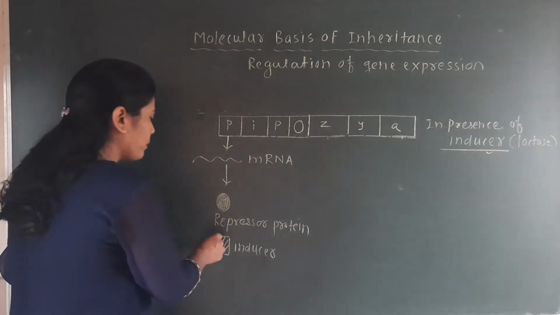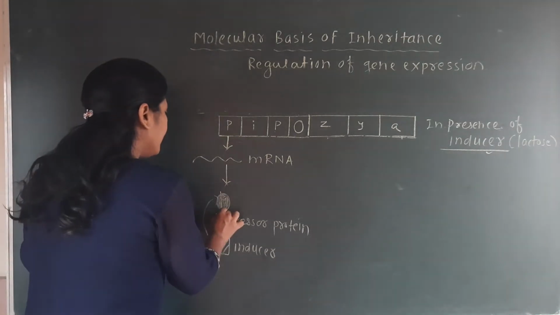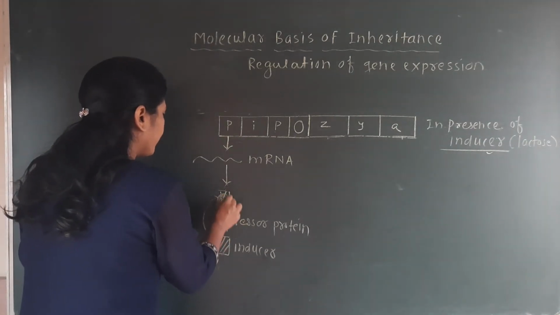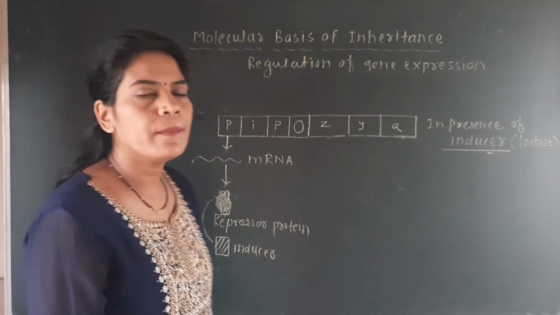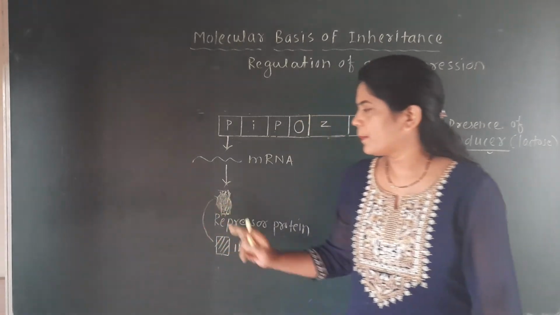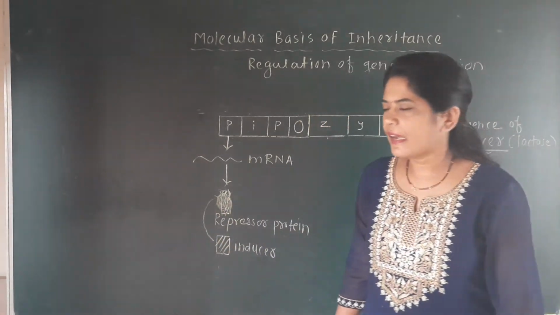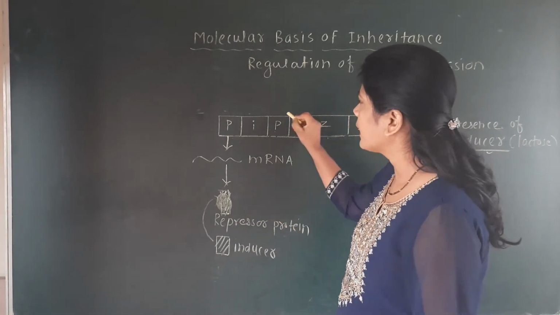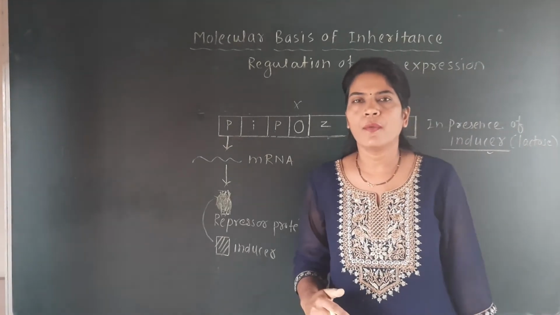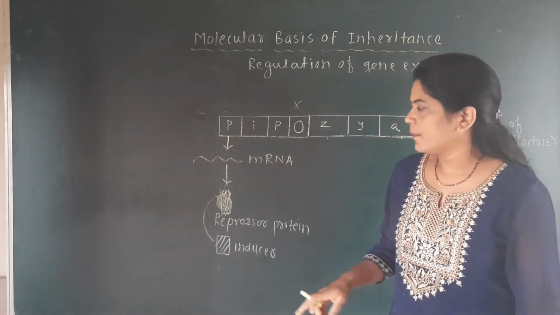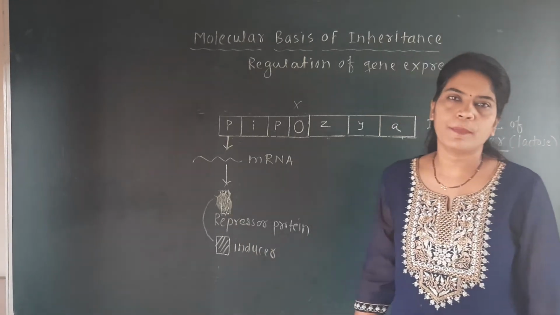This inducer binds to this repressor and inactivates the repressor. The inducer binds to this repressor and inactivates this repressor protein. That's why this repressor protein cannot bind to the operator site, because here we have inactivated this repressor protein by the action of this inducer molecule on it.